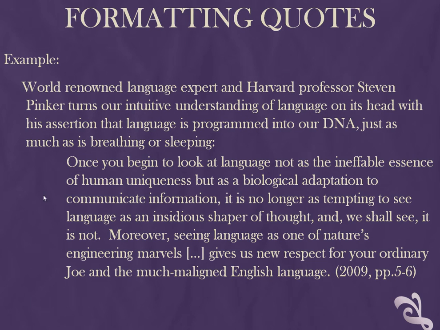Notice that the entire block quote is indented one indentation mark, but only along the left-hand edge. The right margin is even with the rest of the text. Also note that the parenthetical citation comes at the end of the block quote and after the final period. This is a key difference from regular quotes of fewer than 40 words. The name of the author needn't be given here, since he has already been cited in the text above. If Pinker had not been mentioned previously, his name would need to appear within the parenthetical citation before the year. Another key difference from shorter quotes is that no quotation marks are used around the main quote.